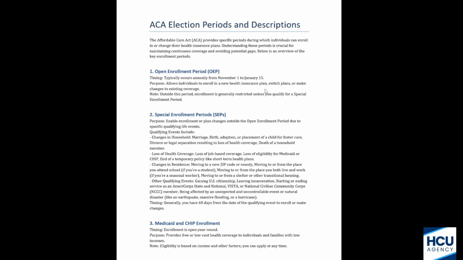Now, there are some deadlines on it. For instance, December 15th, if people do not enroll before December 15th, their plan will not start January 1st. After December 15th, everything is going to start February 1st. So no matter what you're enrolling them in, it's going to start February 1st. Now, there are some ways to kind of get around that. If they do have a special election period between then and December 31st, you can still get them in January 1st. But we'll talk about the special election periods in a minute. But if it's just the open enrollment period and they miss that December 15th cutoff, they won't be able to start their plan until February 1st, and that's important.